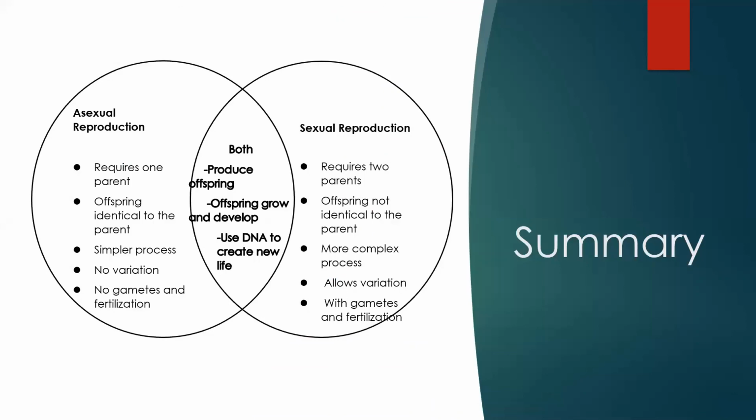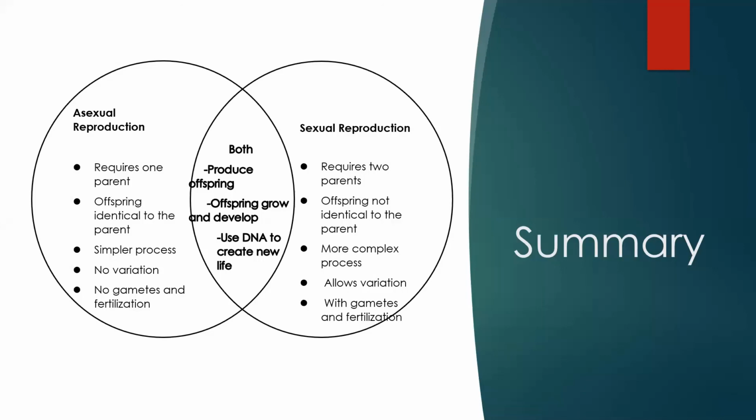So let's have the summary of the differences and similarities of asexual and sexual reproduction. In asexual reproduction, it requires only one parent. The offspring is identical to the parent. It has a simpler process. There is no variation, no gametes and fertilization.